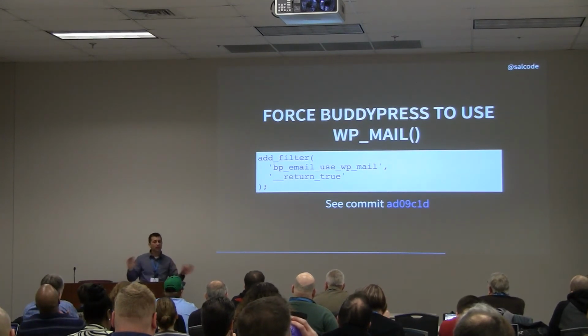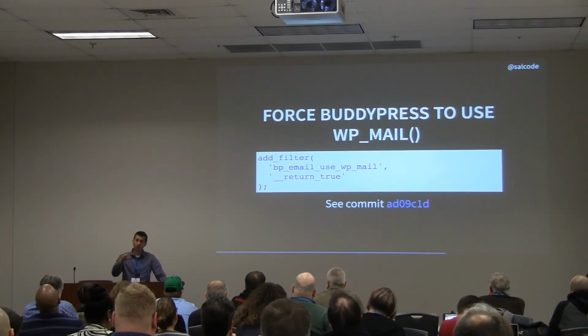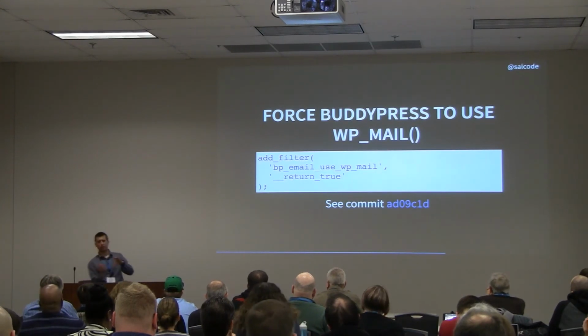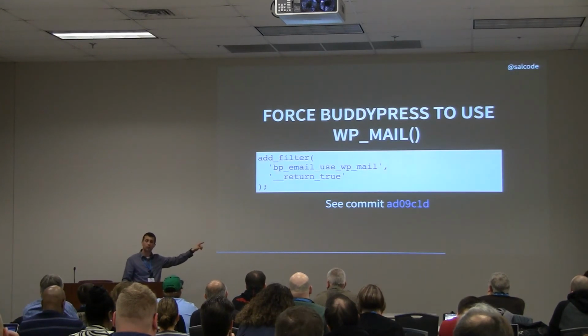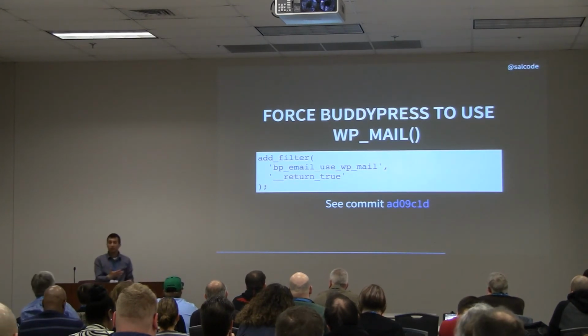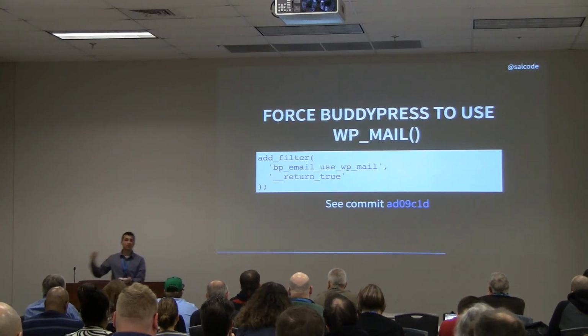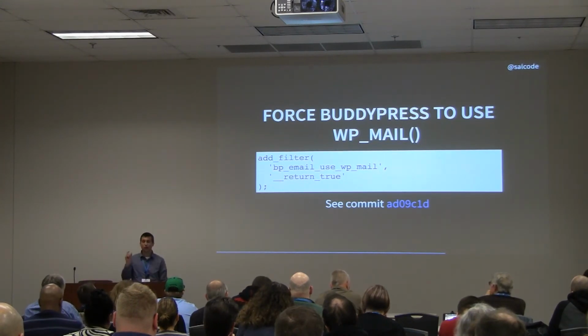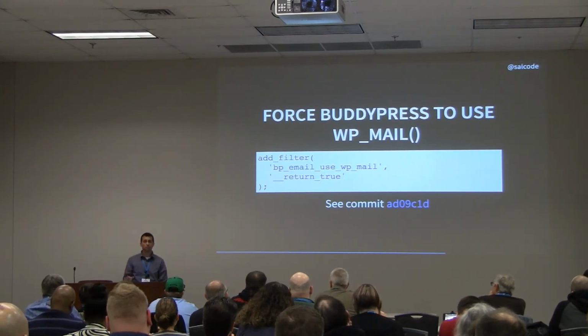And as I looked at their documentation, I saw they have a filter, bp_email_use_wp_mail. And by default, coming through that tube is false: don't use WP Mail, use our own BuddyPress mail. Well, I hopped in here. I added a filter. I said, okay, when it's coming down that tube, hop in and return true. Again, built-in WordPress function, return true. It's going to force that to go through. Great. So now, BuddyPress, when this code is running, uses WP Mail. My plugin stops anything going out WP Mail. It stops BuddyPress emails going out. I even have a link in the slides here to the actual commit where I made this change. And I love this because I had one filter and I managed to fix this bug. So, good stuff.